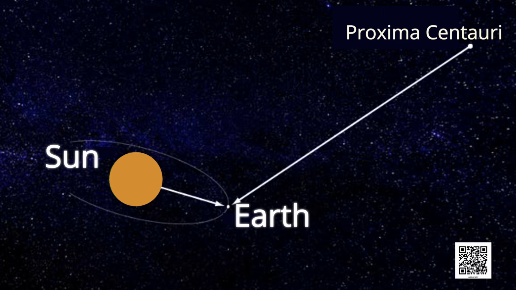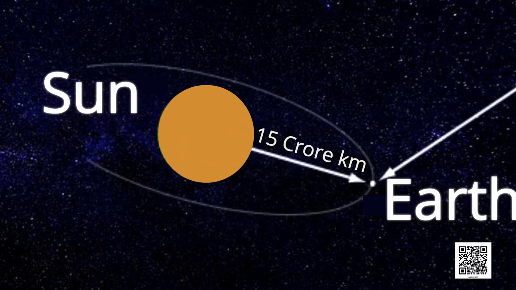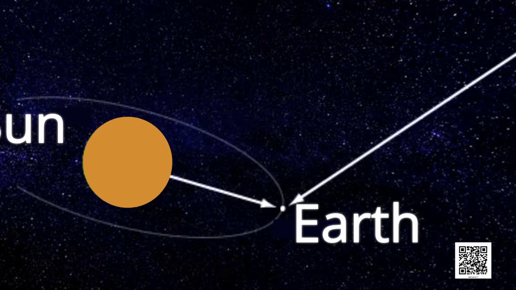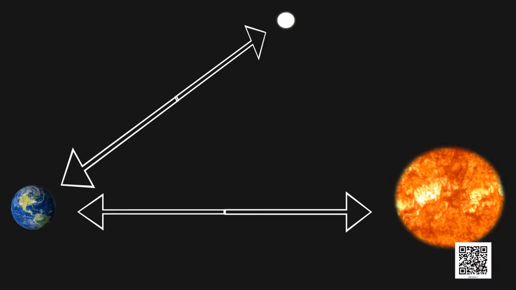Therefore, the stars appear to us just like points. The sun is nearly 15 crore kilometers away from the earth. The next nearest star is Proxima Centauri. Some stars are even further away. Such large distances are expressed in another unit known as light year. It is the distance travelled by light in 1 year.